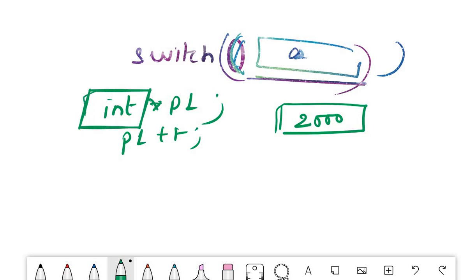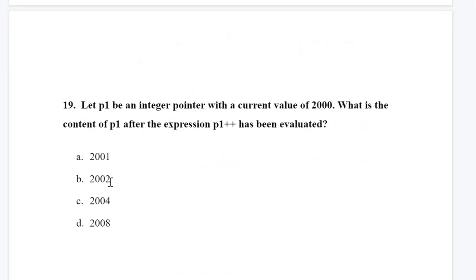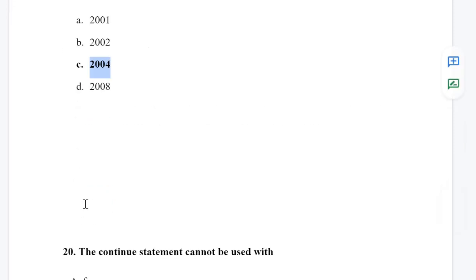Considering the size of an integer to be 4, the value will be 2004. So this is pointer arithmetic. Here the options are confusing because an integer can take a size of 2 or 4 according to the compiler. Let us consider 4 as the size of an integer. That's why 2004 is the correct answer.